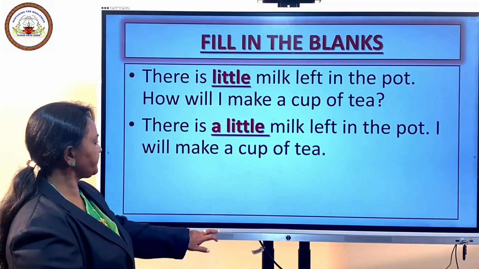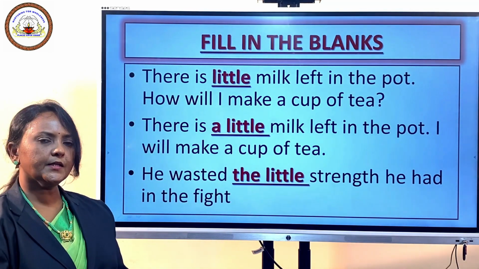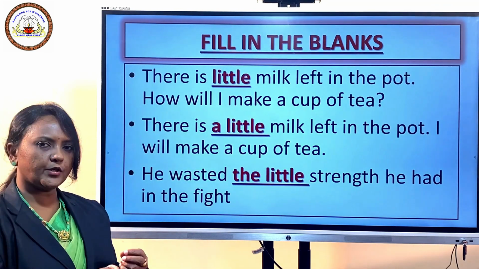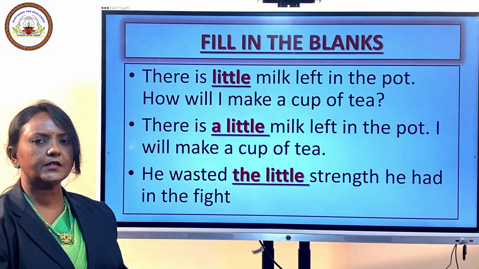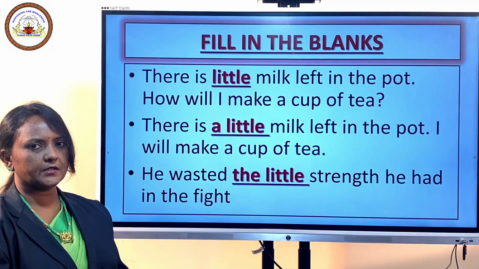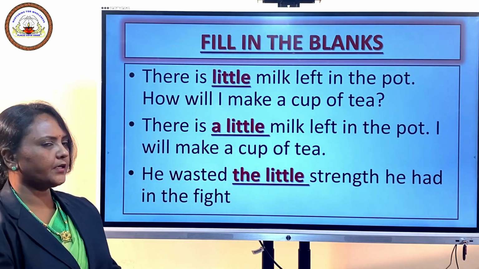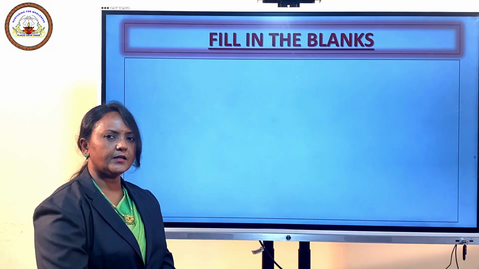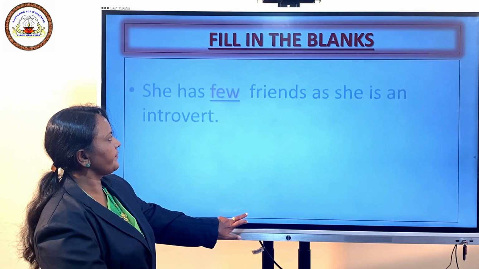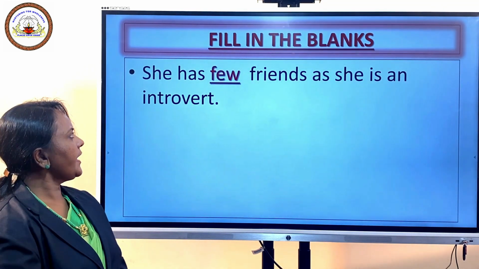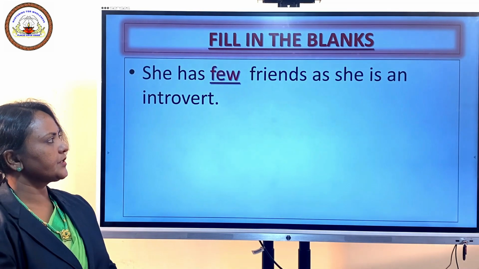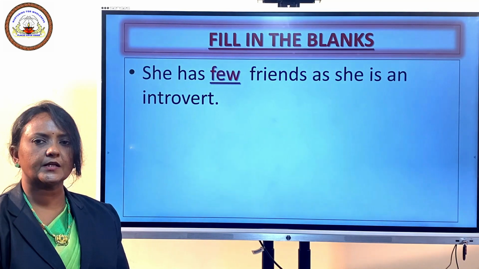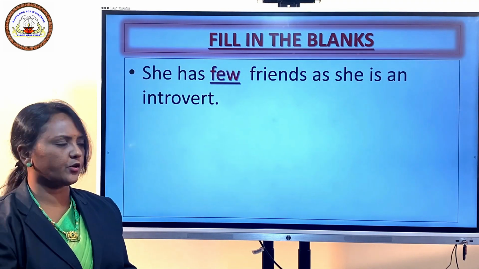Now the third sentence. He wasted the little strength he had in the fight. Whatever strength he had, he already wasted in the fight. So I hope you made all the answers correct. Now we will move on to the next group of sentences. She has few friends as she is an introvert. Here again speaker tries to convey a negative meaning. She is an introvert and she has no friends at all.